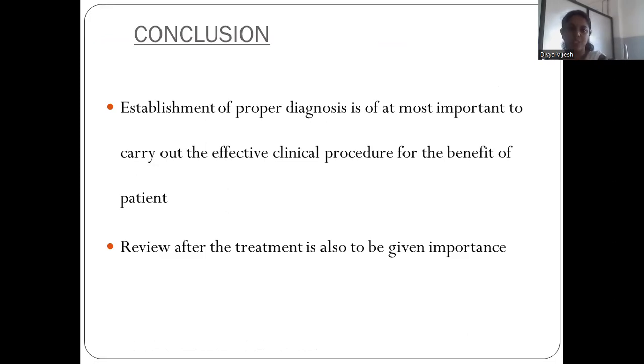Then coming to the conclusion, the establishment of a proper diagnosis is of utmost importance to carry out the effective clinical procedure for the benefit of the patient. Review after treatment is also to be given importance. So that's all about sequelae of pulpitis. So pulpitis, periodontitis, in chronic cases may lead to periapical granuloma, periapical cyst, periapical abscess, and then it may lead to osteomyelitis. Okay, thank you.